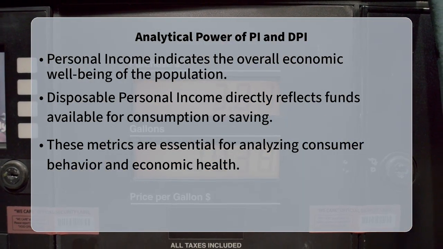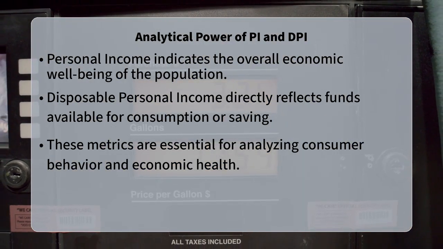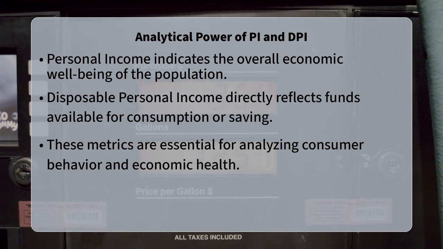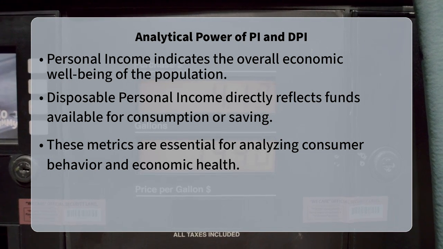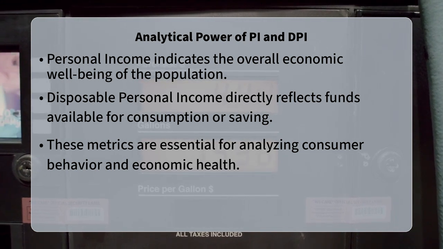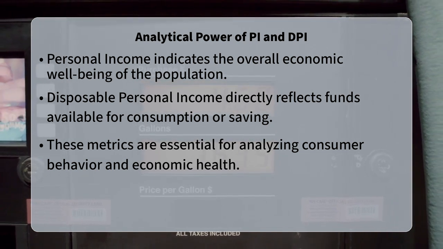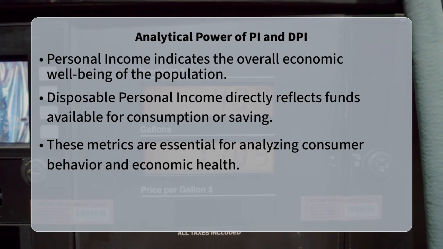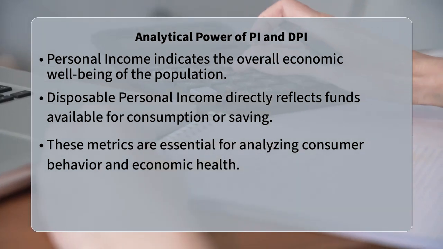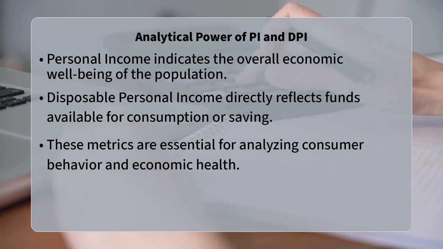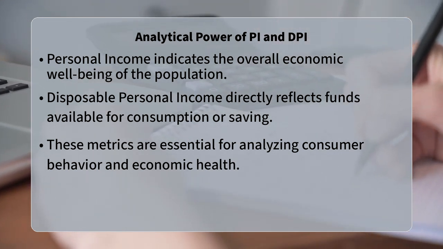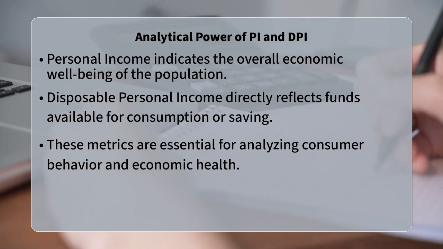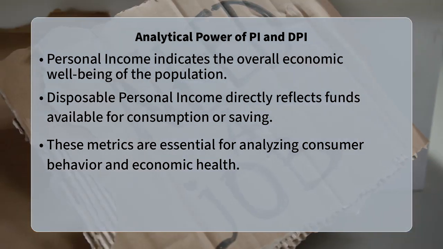Personal income, PI, serves as a significant indicator of the overall economic well-being of the population. A rising PI suggests a growing economy with more opportunities for individuals to earn. It helps in assessing the distribution of income and the impact of government transfer programs. Disposable personal income, DPI, is arguably even more direct in its application. It is the primary determinant of consumer spending and personal saving.